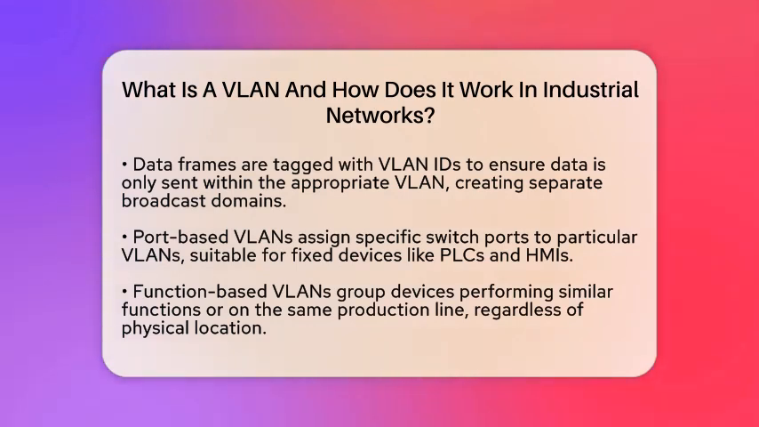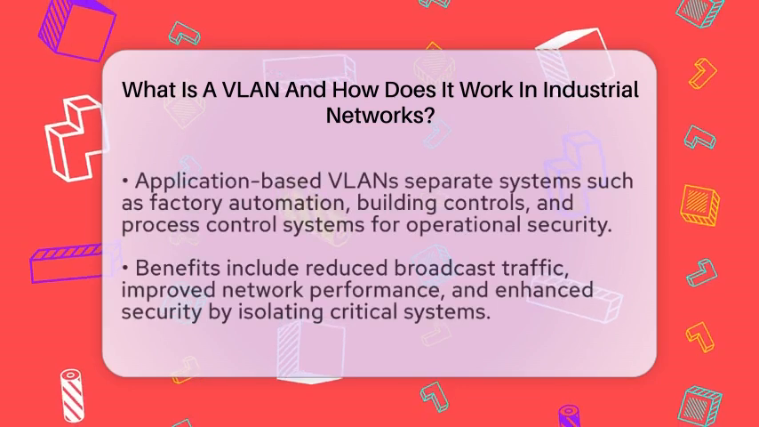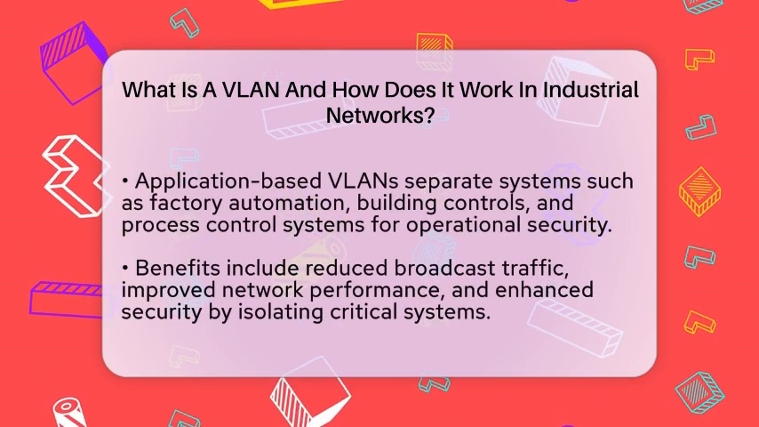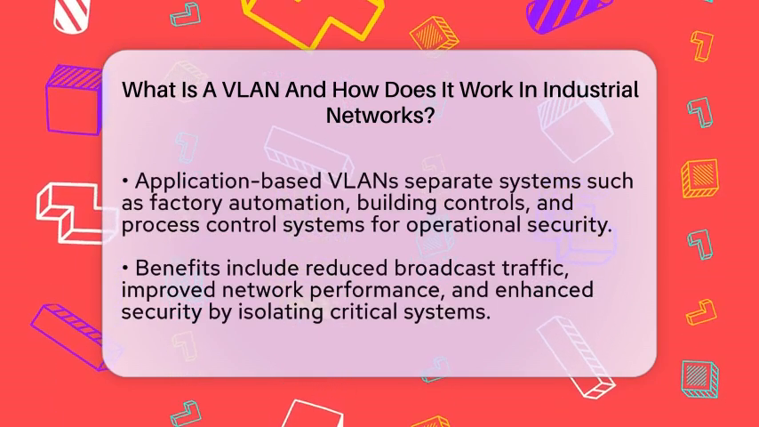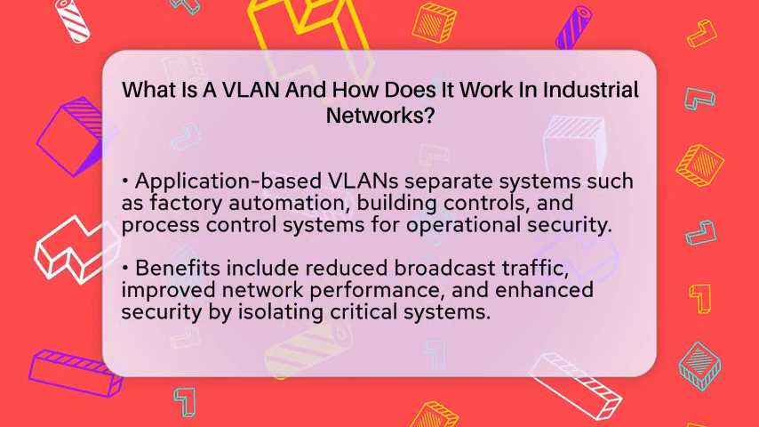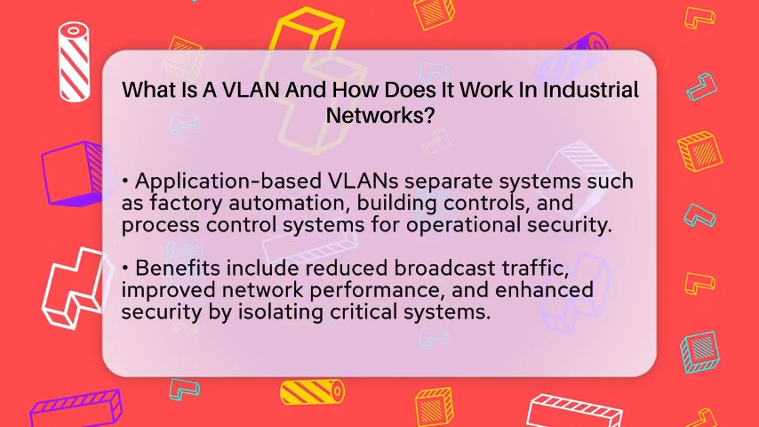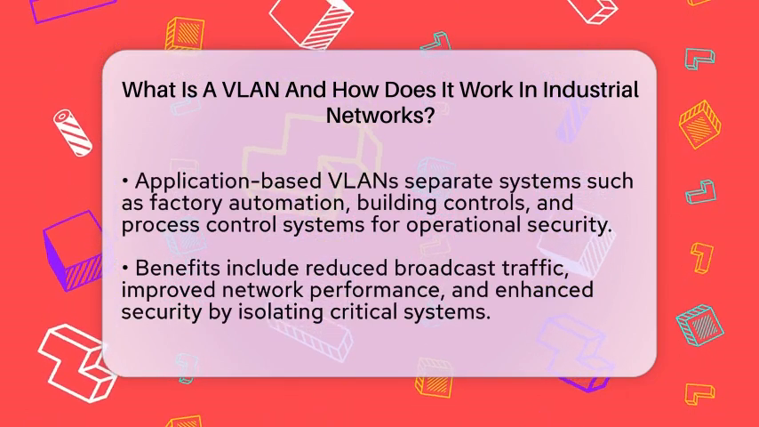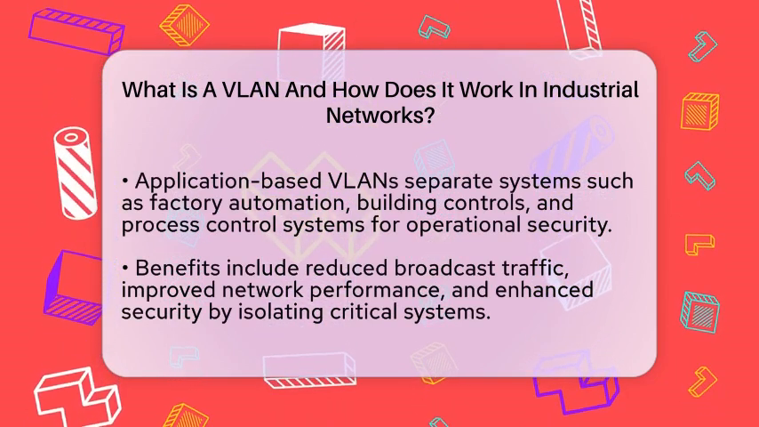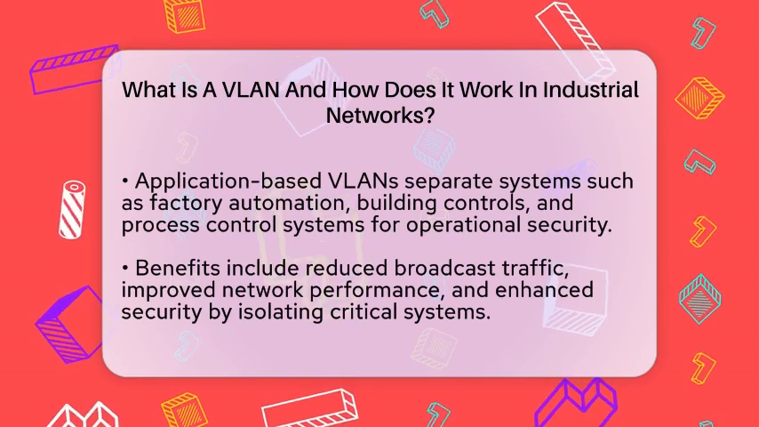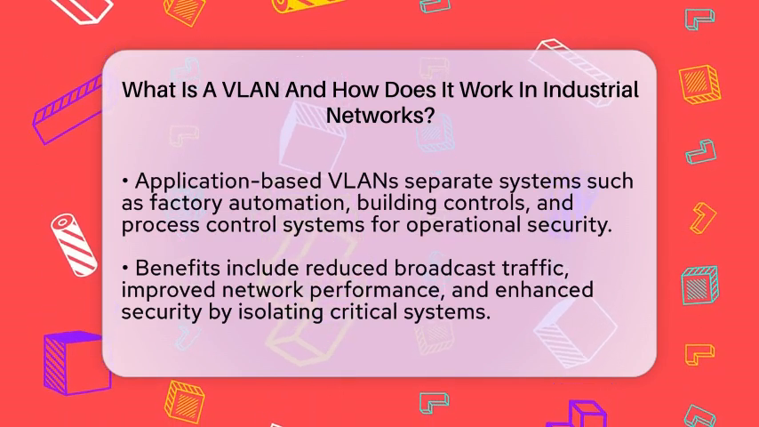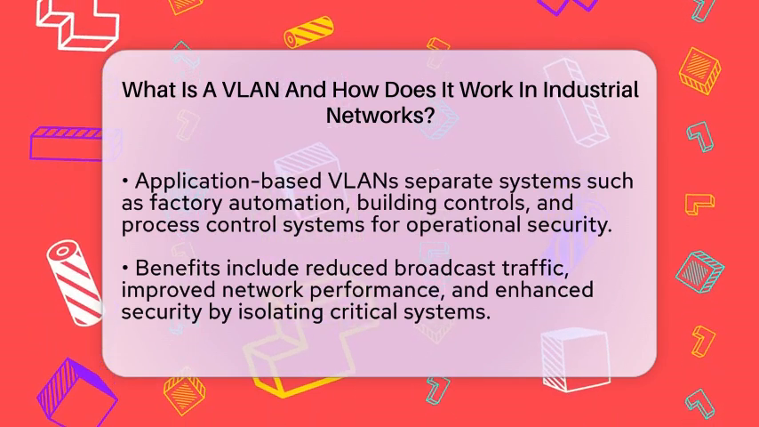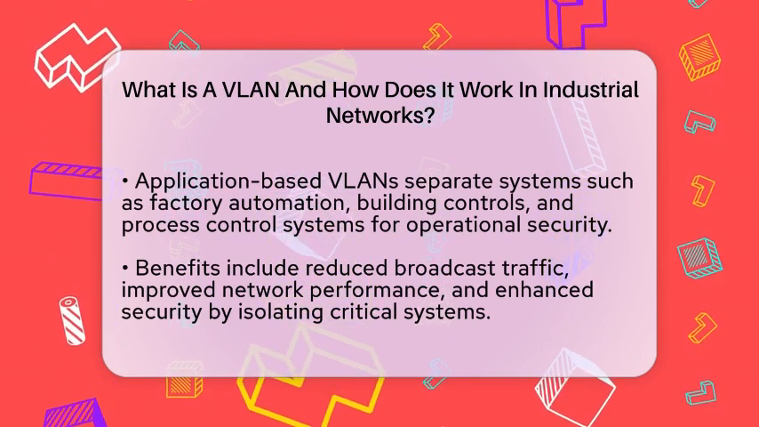Another approach is function-based VLANs. Devices that perform similar functions or belong to the same production line are grouped together, no matter where they are physically located. For example, all devices related to a specific control system might share a VLAN. Application-based VLANs are also used to separate different systems like factory automation, building controls, or process control systems. This helps keep operations running smoothly and securely.